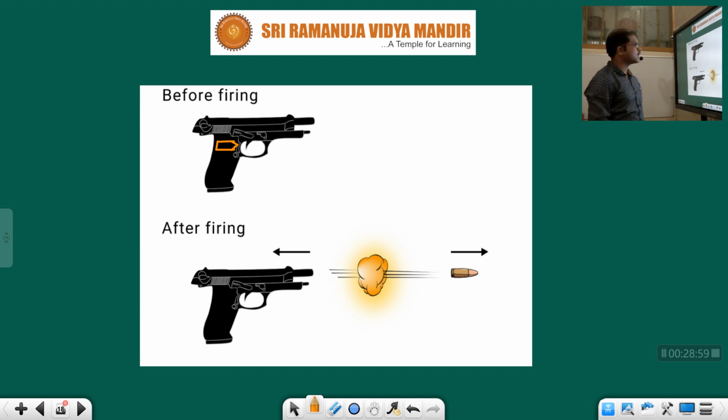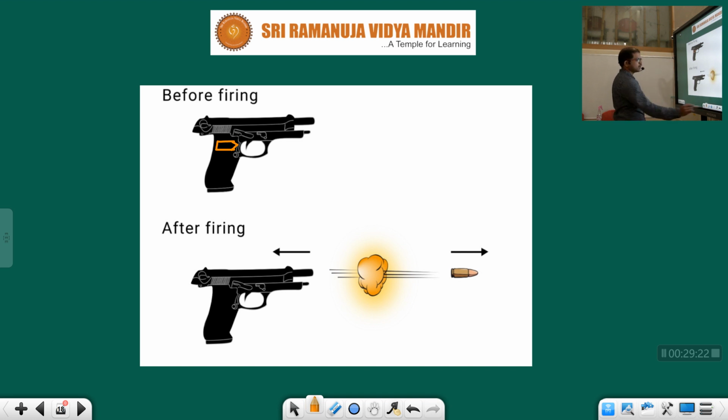Observe the bullet and the gun before firing: they will be at rest only, no, children? The gun won't dance, it won't move anywhere. If you keep the gun, it stays at rest, and along with the gun, the bullet also stays at rest.